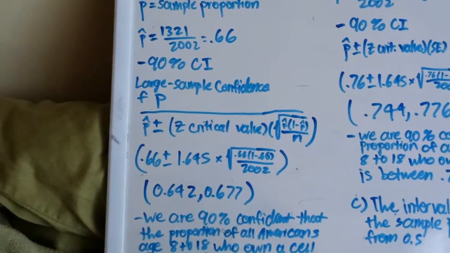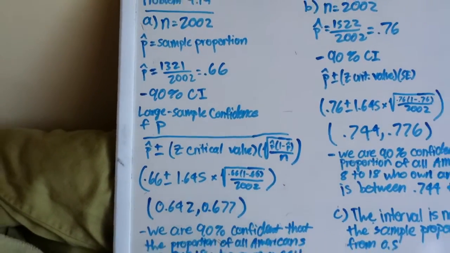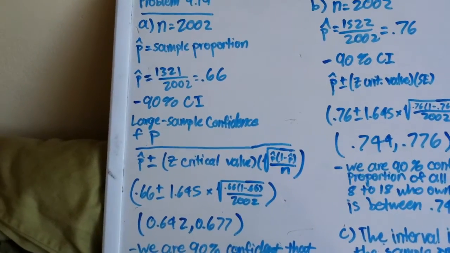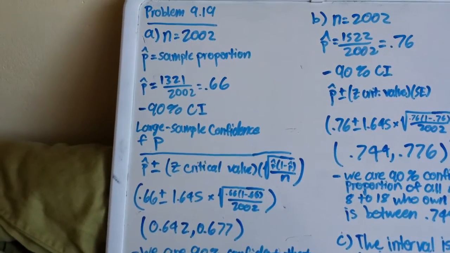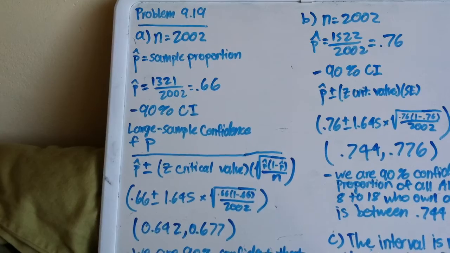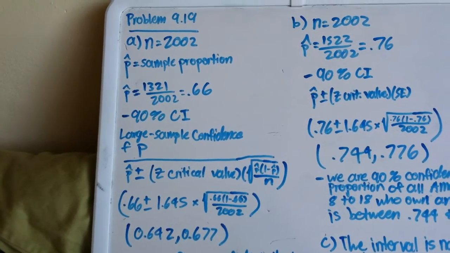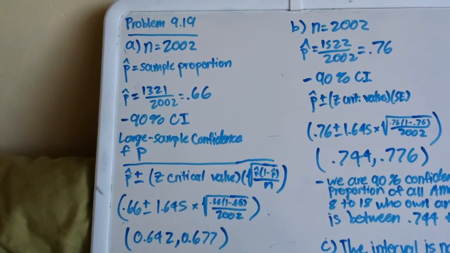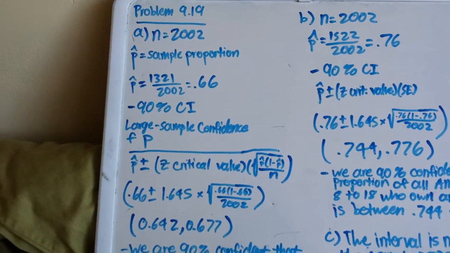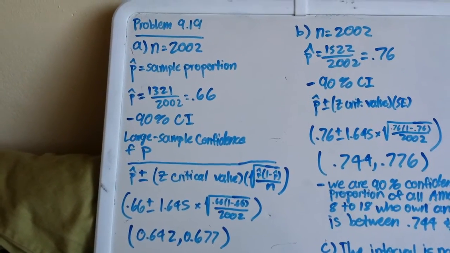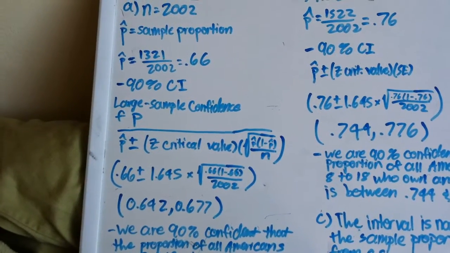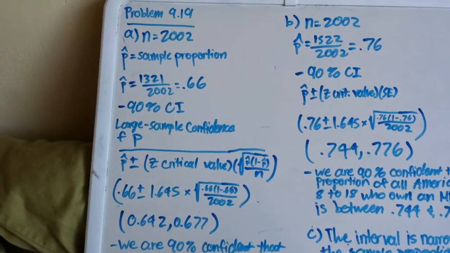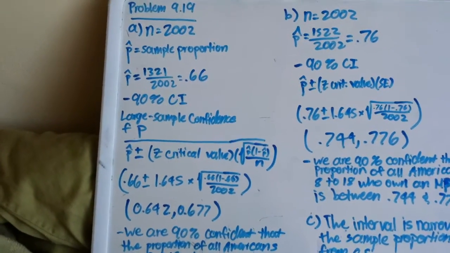In order for us to find the z critical value, we need to look at the t chart and find the 90% confidence interval, and we need to go all the way down until we find the z critical values, and under 90% you will find the critical value at 1.645. So now that we have everything in place, we just need to plug everything in.